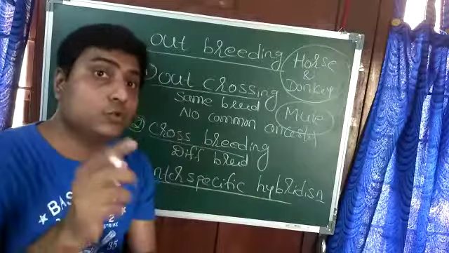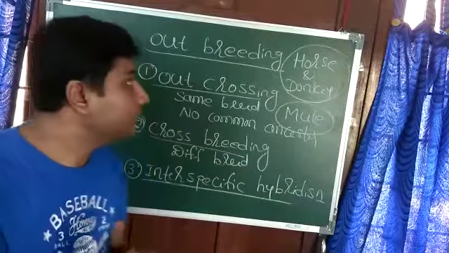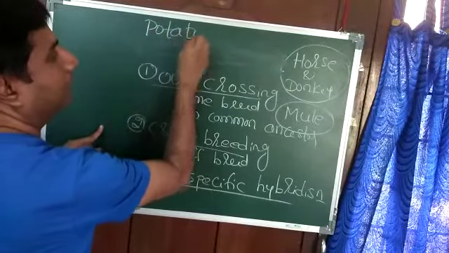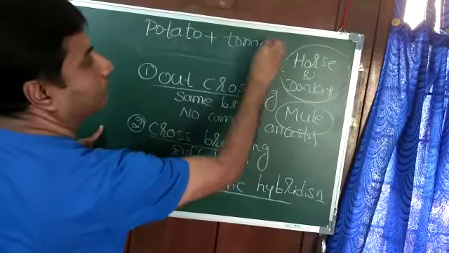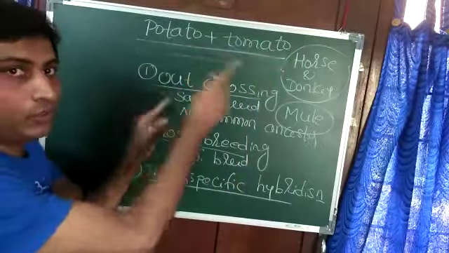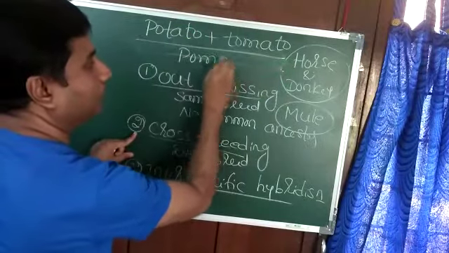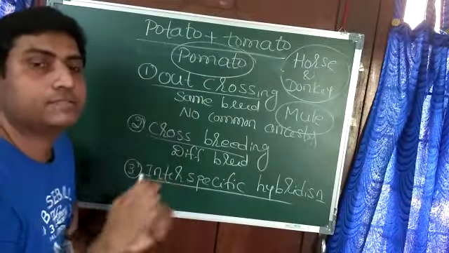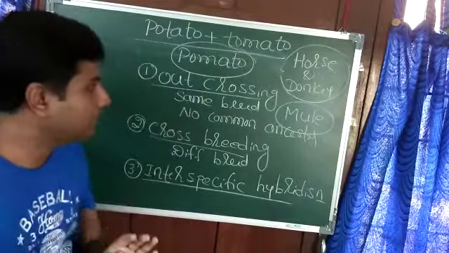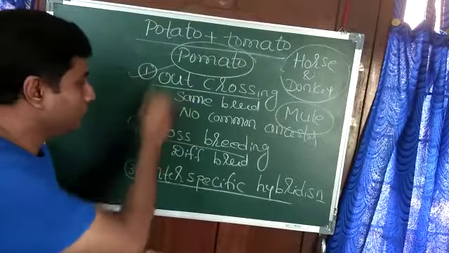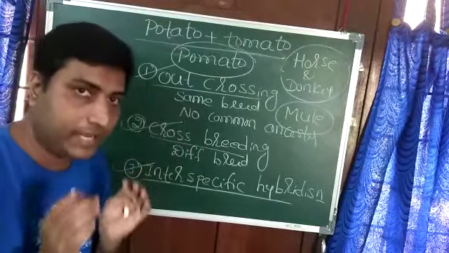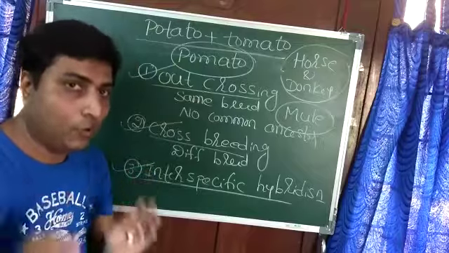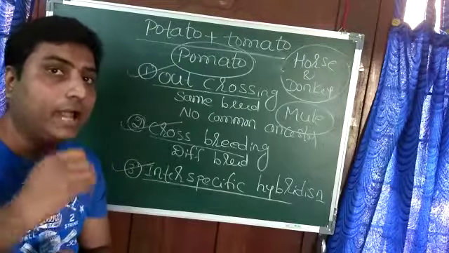Like this, in botany you have studied that potato can be crossed with tomato. Potato and tomato can be crossed to get pomato. This is what we call interspecific hybridization. I hope now it is clear for you. These three, outcrossing, crossbreeding and interspecific hybridization, are the three methods of outbreeding. I hope you are clear with the concept of inbreeding and outbreeding.